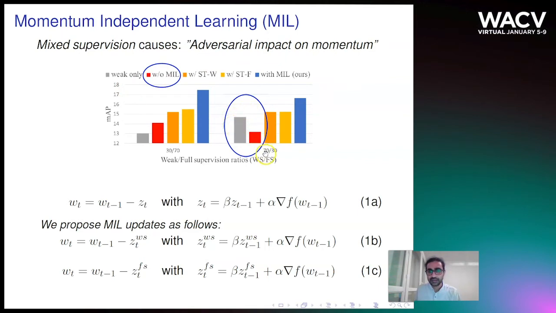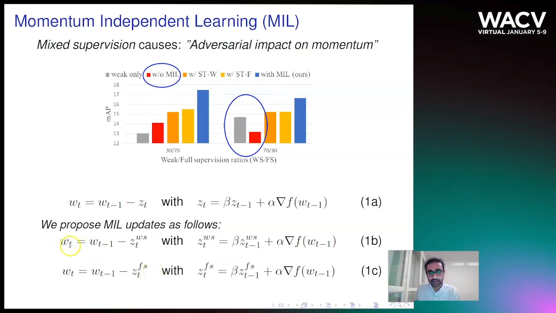As you see here, consider the case of a vanilla No Frills implementation having 70% weak supervision data and 30% full supervision data. What happens is there is an accuracy fall in the mixed supervision learning. So for the weight update, instead of using a common momentum, we use independent momentum, one for weak supervision data only, the other for full supervision data only.